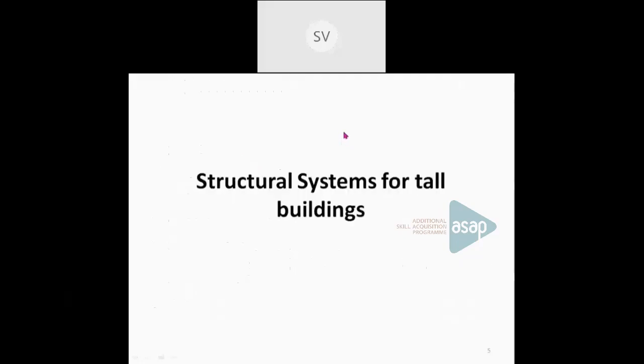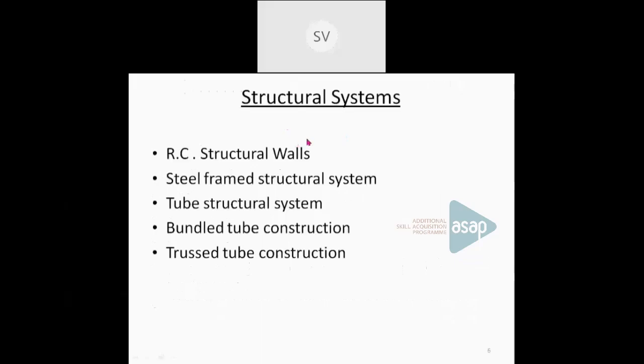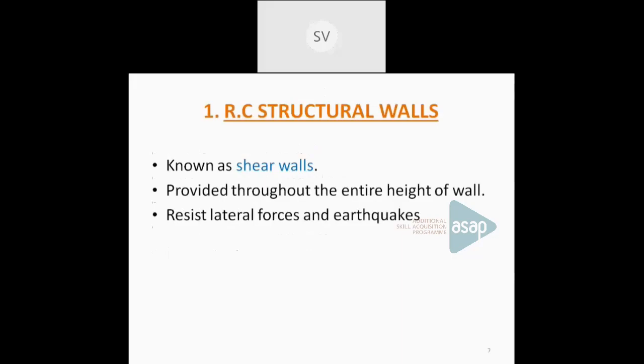Okay. Now we can see what the different structural systems for a tall building are. Mainly 5 types of structural systems are considered for the construction of tall buildings. One is the RC structural wall, that is, reinforced concrete structural walls. Then the steel framed structural system, the tube structural system, bundled tube construction, or trussed tube construction. We can see them one by one in detail. The first one is reinforced concrete structural walls.